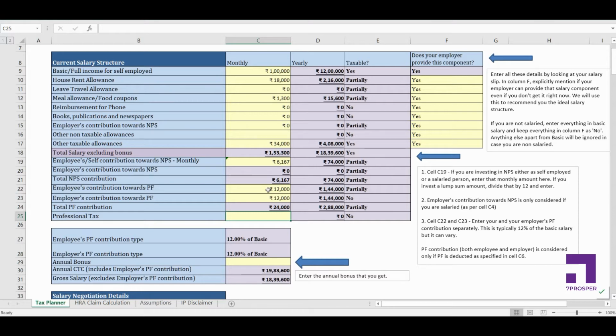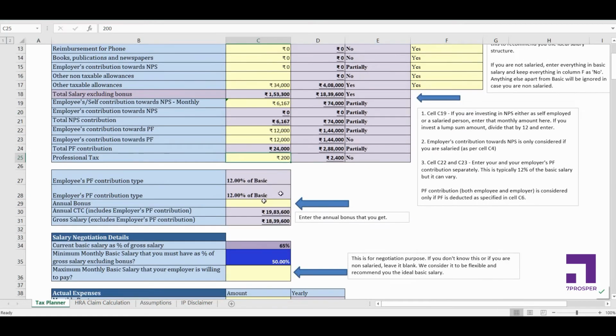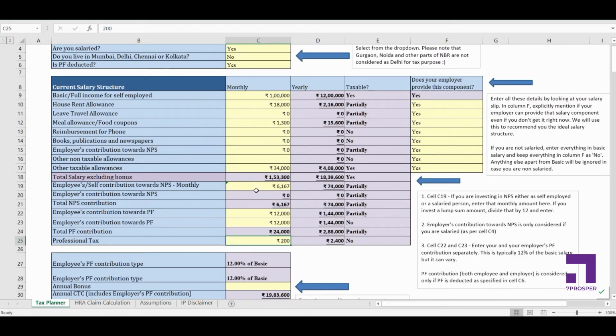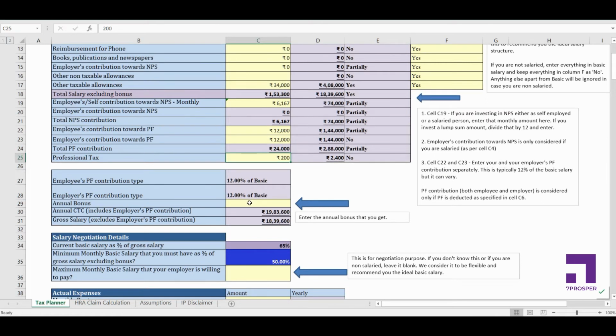And professional tax is going to be something like 200, 300, in a few hundreds, not more than that in most of the cases. You will just enter it here. Now once you have entered all the monthly salary components, let's come to the annual bonus.